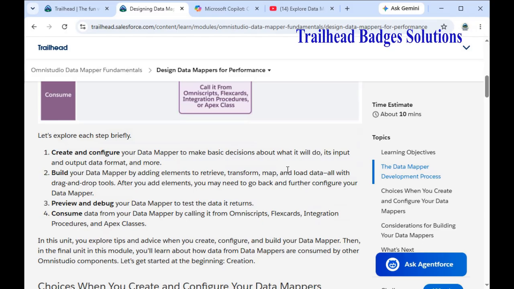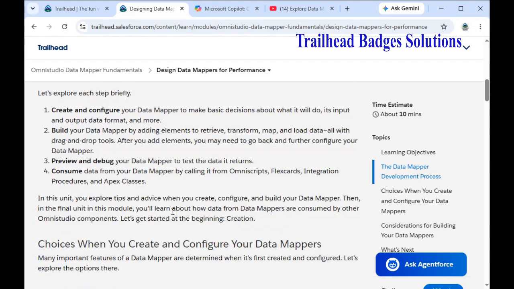Create and configure your data mapper to make basic decisions about what it will do, its input and output, data format and many more. Build your data mapper by adding elements to retrieve, transform, map and load data, all with drag and drop tools.